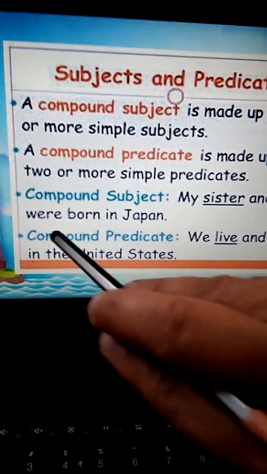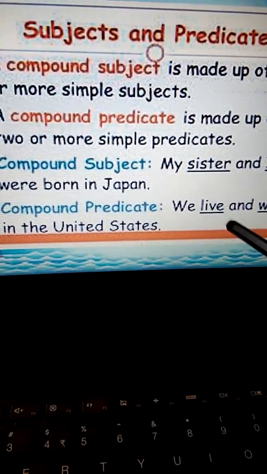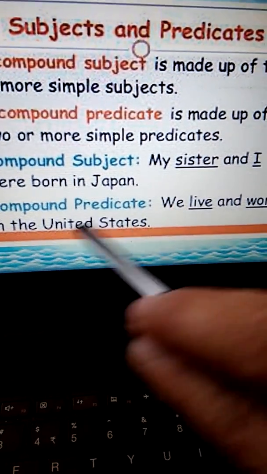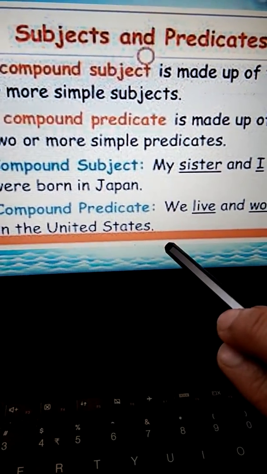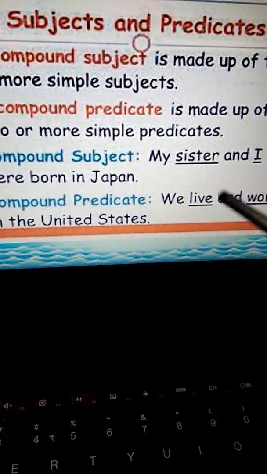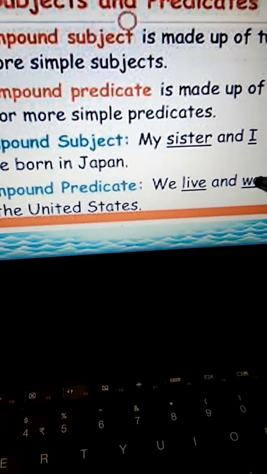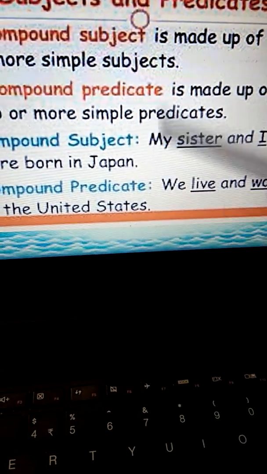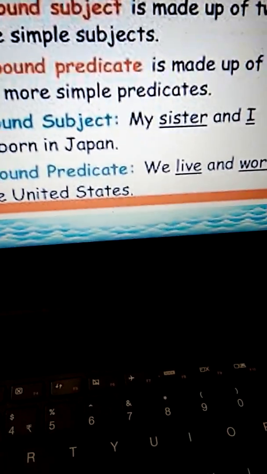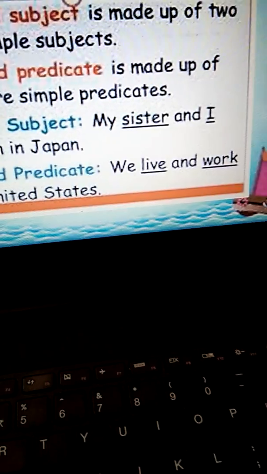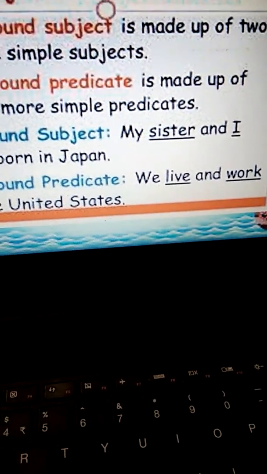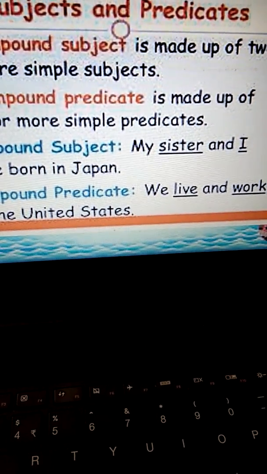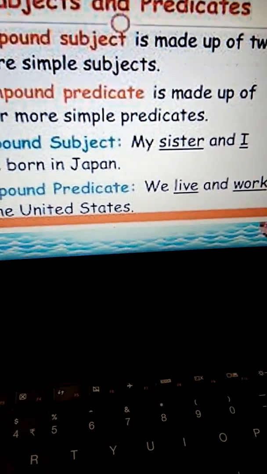Clear? Compound predicate: we live and work in the United States. So we live there, work also there. So who is the subject over here? We. What are we doing? What actions are we performing? We are living as well as we are working in the United States. Clear, children, till here?